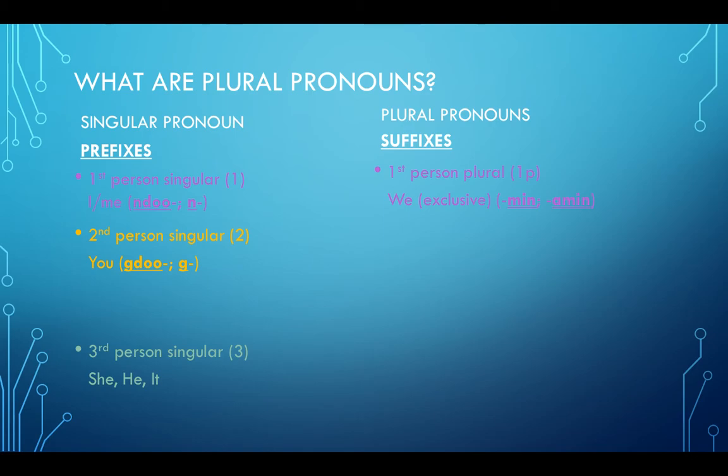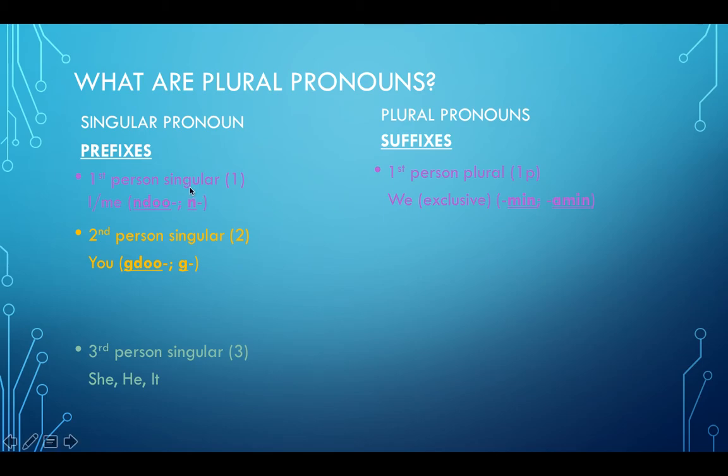So first person plural, represented by the linguistic symbol 1p, 1 for first person, and then the p representing plural. This is the we exclusive. This is when you're excluding whoever you're directly talking to. So you're just talking about us. So we as teachers have to teach you stuff. I'm excluding you as a student because I'm talking about us teachers.